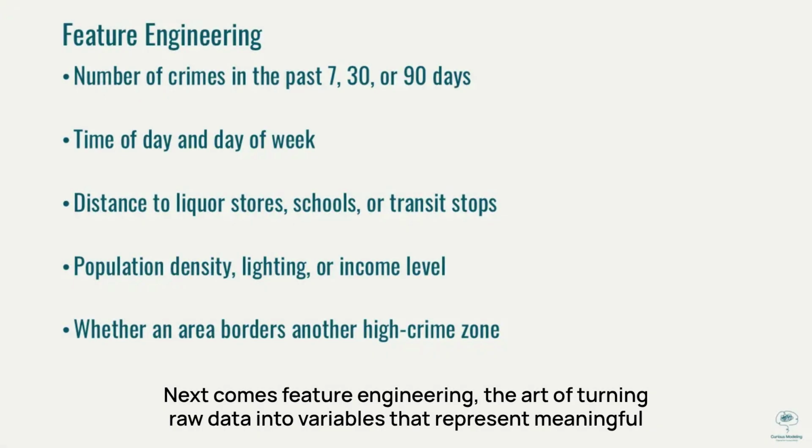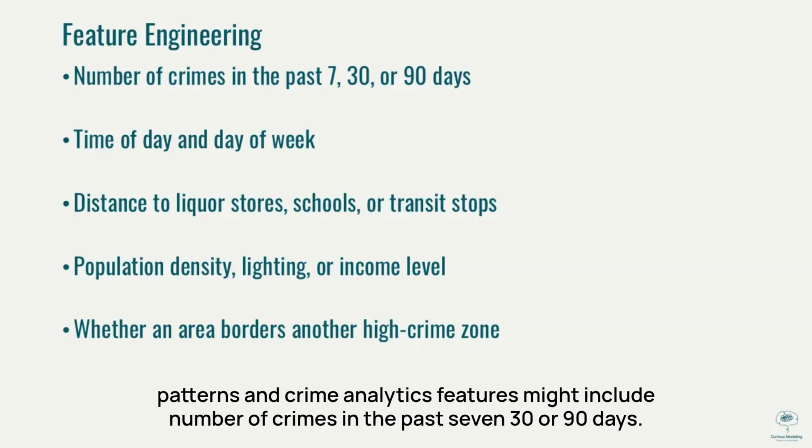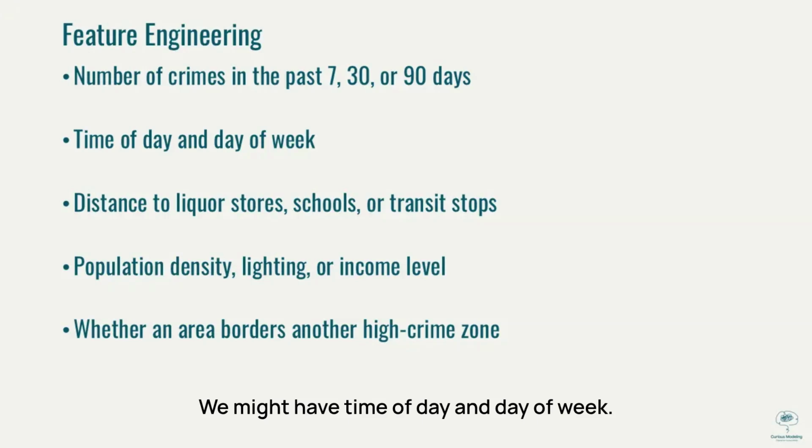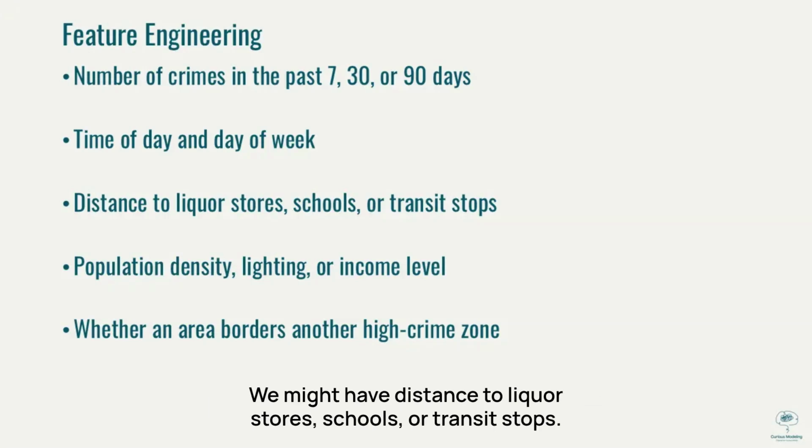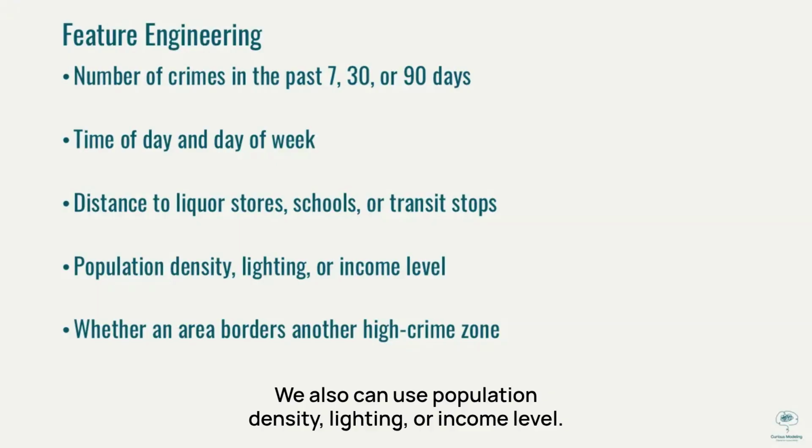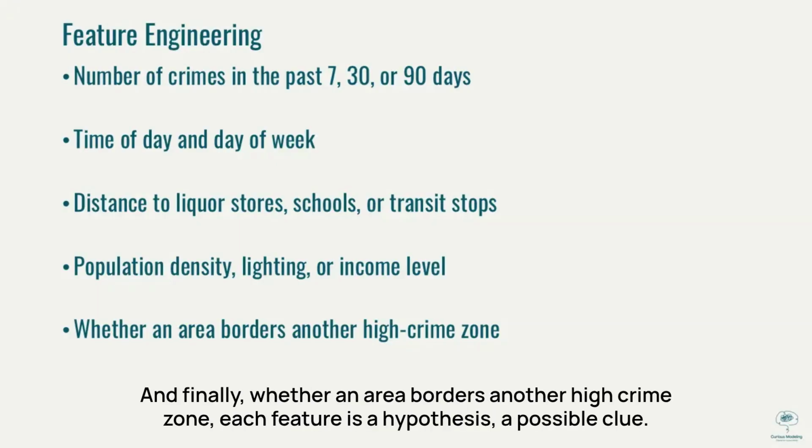Next comes feature engineering, the art of turning raw data into variables that represent meaningful patterns. In crime analytics, features might include number of crimes in the past 7, 30, or 90 days. We might have time of day and day of week. We might have distance to liquor stores, schools, or transit stops. We also can use population density, lighting, or income level. And finally, whether an area borders another high crime zone.